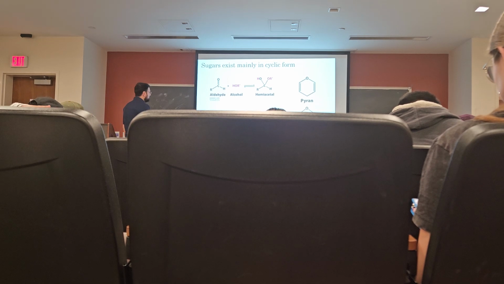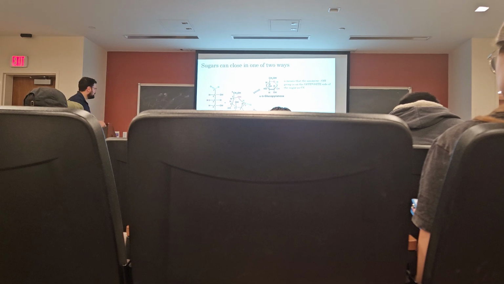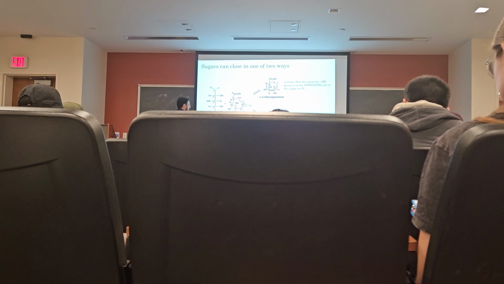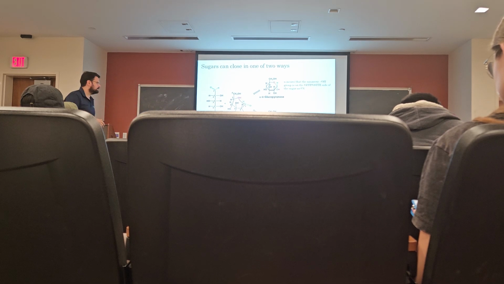And when this happens, this hemiketal or hemiacetal that forms links back to itself, closing a ring, forming again either a 6-membered pyranose or a 5-membered furanose. And we can see an example of that here with glucose. So here we have glucose in its open chain form. And what occurs is that the alcohol, in this case the hydroxyl, performs a nucleophilic attack on the aldehyde carbon, or the ketone carbon, depending, but in this case the aldehyde carbon.